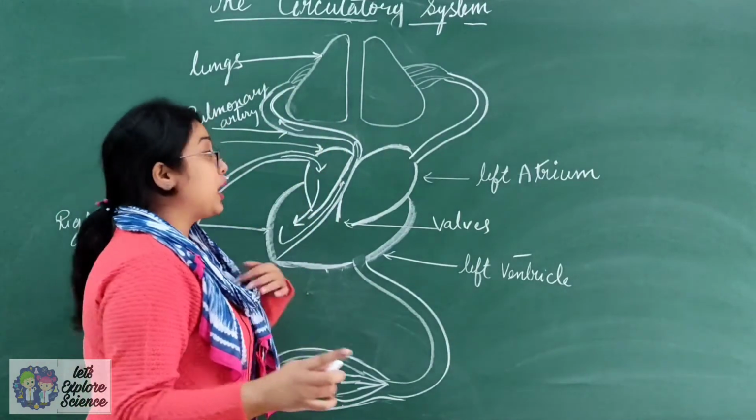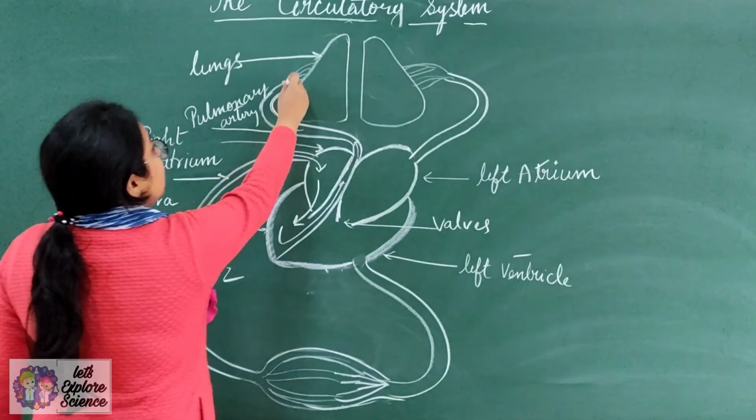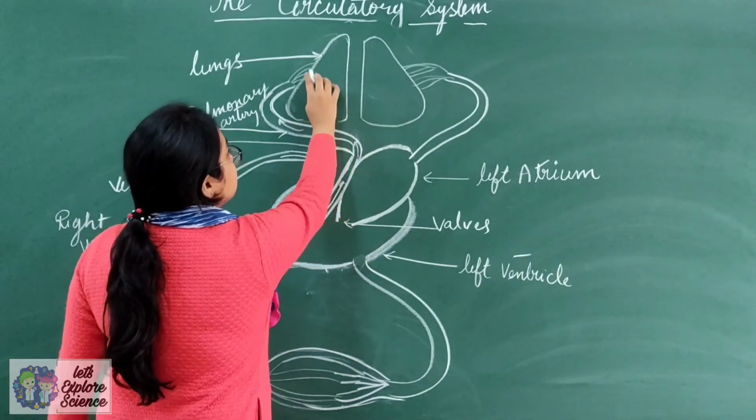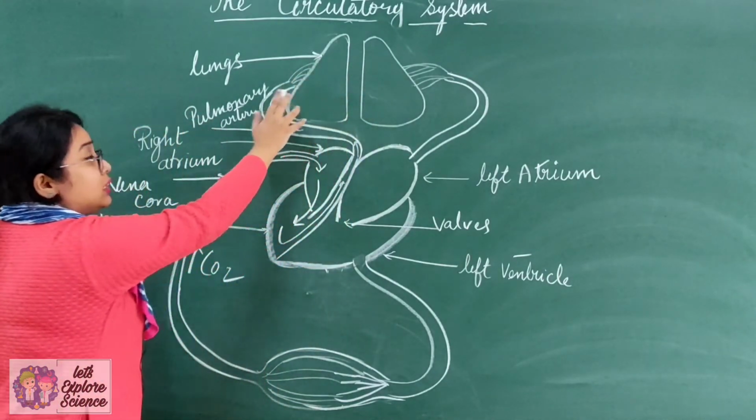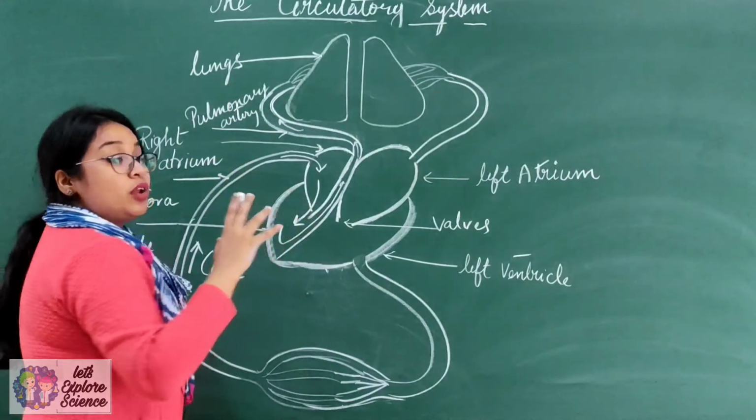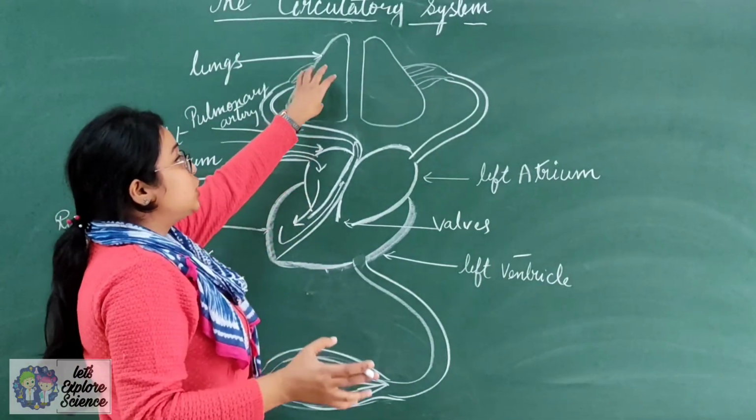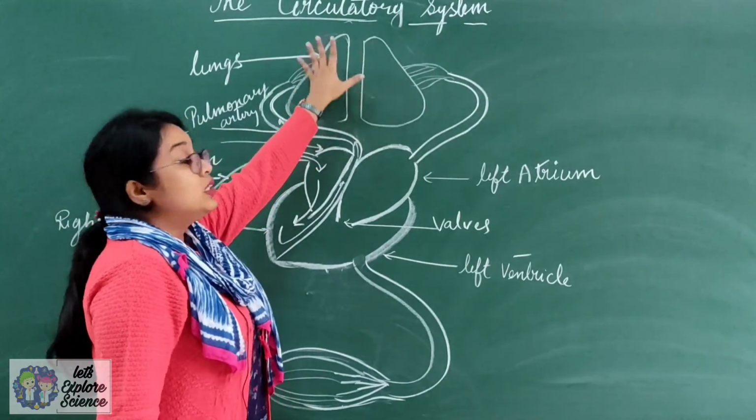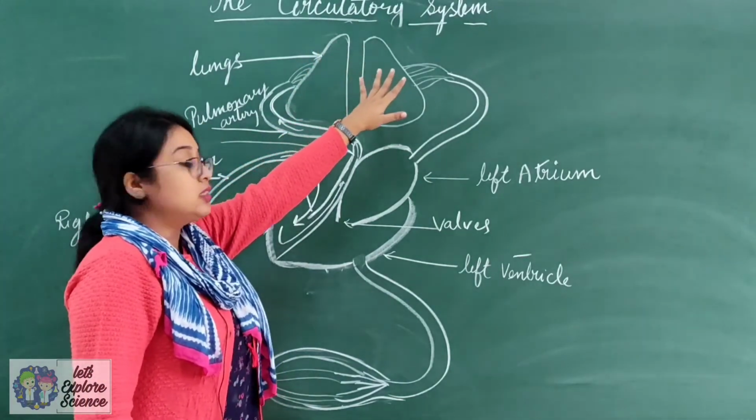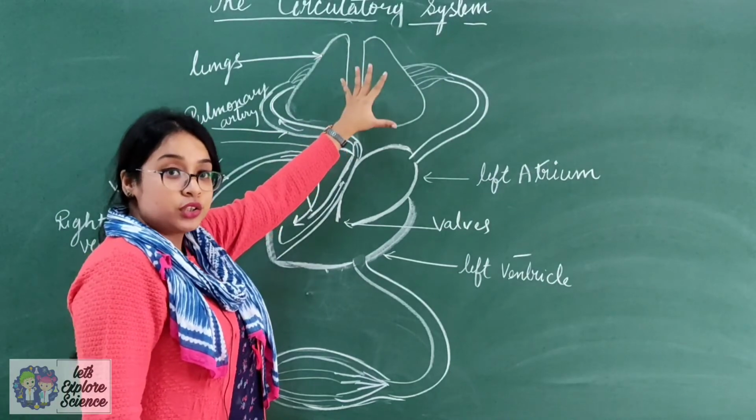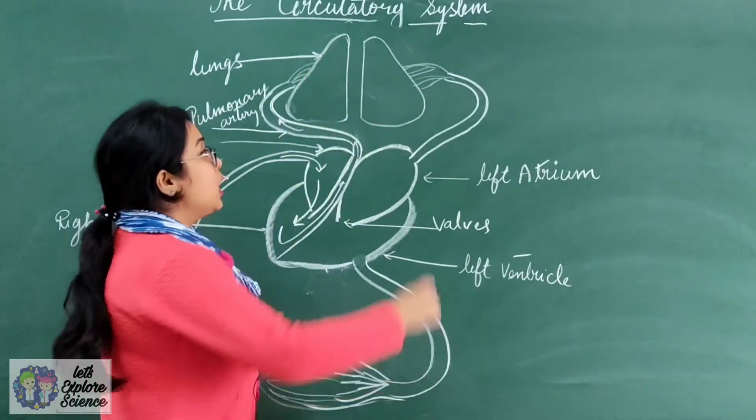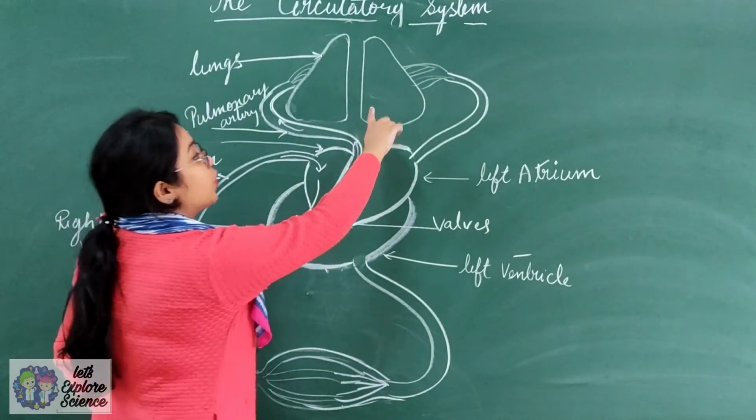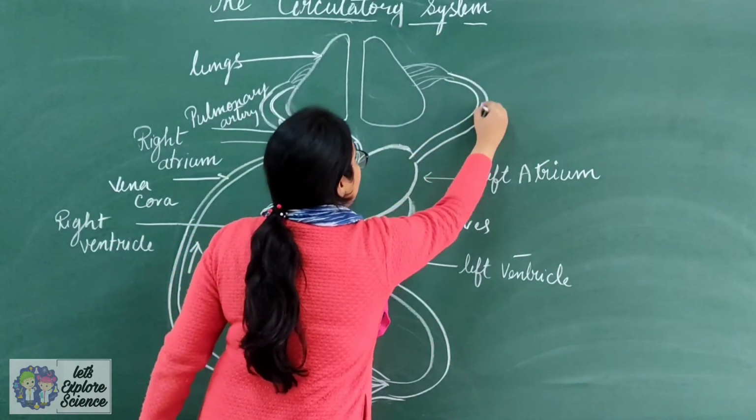The exchange of gases. Now the lungs are rich in capillaries. See, the alveoli are rich in capillaries. There the exchange of gases will take place. Now what will happen? The blood present inside the lungs is filled with oxygen, that is oxygenated blood. Now the oxygenated blood from the lungs will enter the heart.